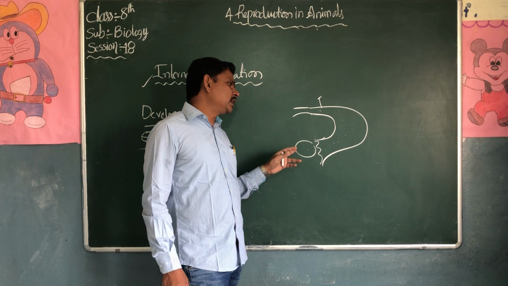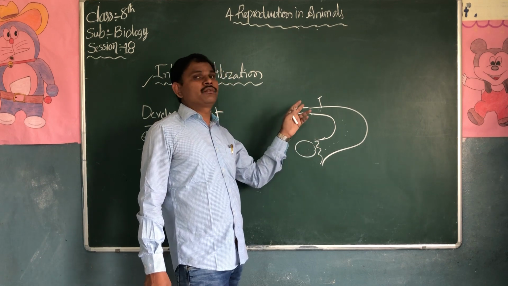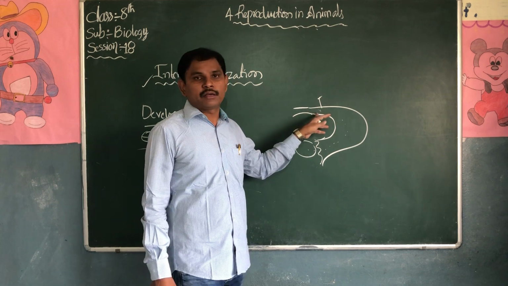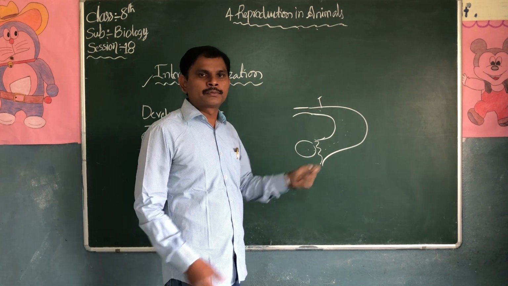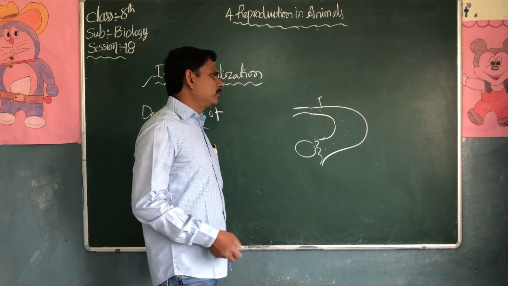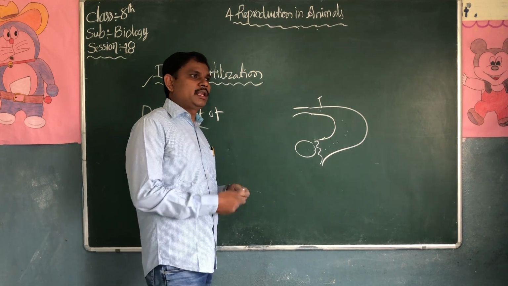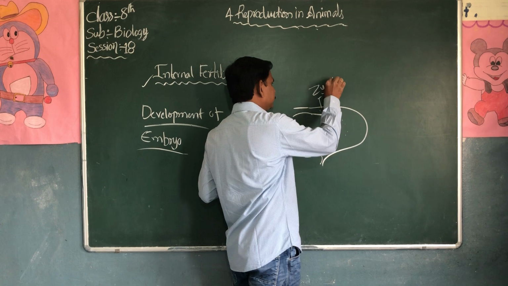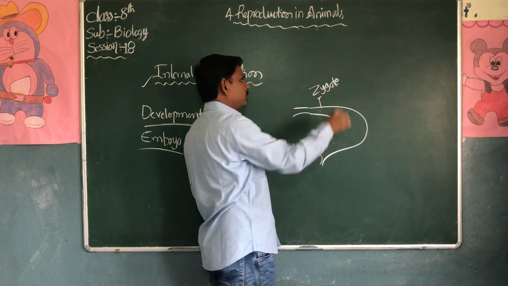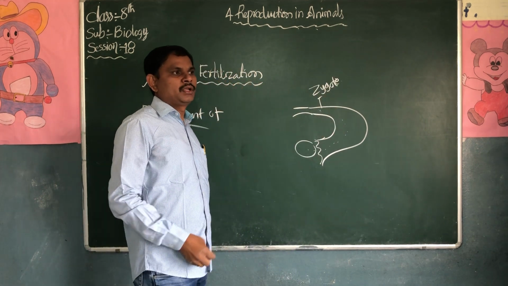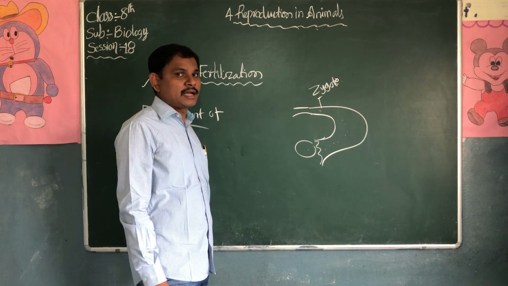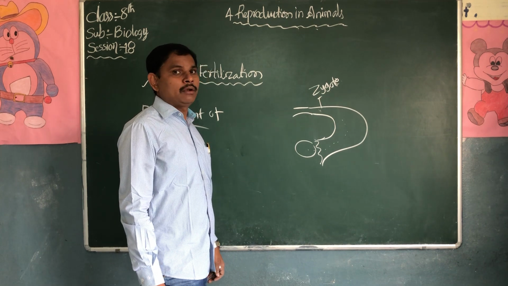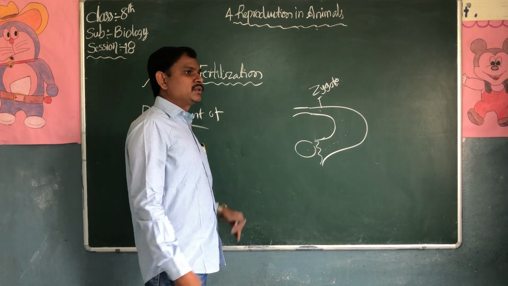If the ovum is released from the ovary, it will enter into the fallopian tubes. If fertilization takes place in the fallopian tubes, fusion of sperm and ovum, a zygote is going to form.